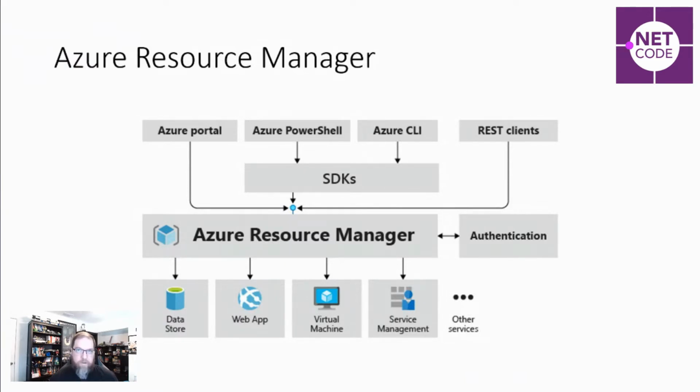And there's lots of ways to interact with the Azure control plane. Like you can go through the portal. The portal will hit REST APIs for ARM, and that will be how you can create resource groups or storage accounts or web apps. You can use PowerShell or the CLI. Those will interact with SDKs to talk to ARM. And the Azure Resource Manager has all of that authentication built in. So anytime we're doing stuff with Bicep, we're interacting with ARM, the Azure Resource Manager.